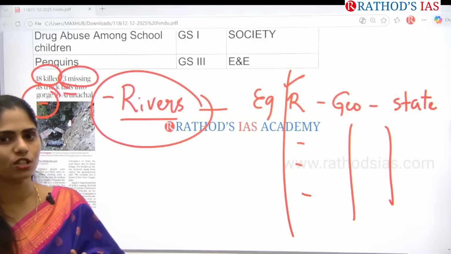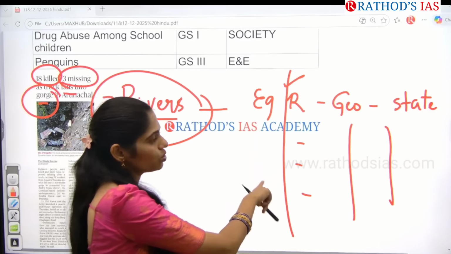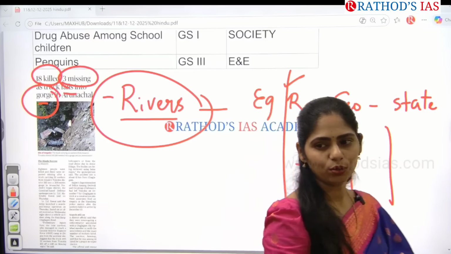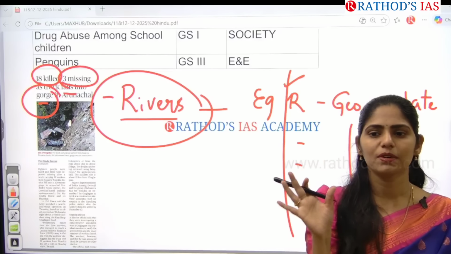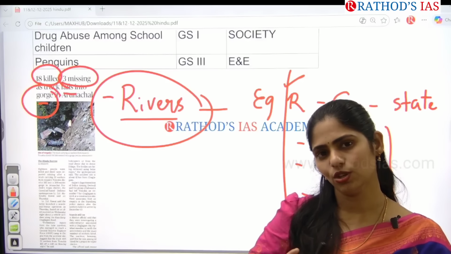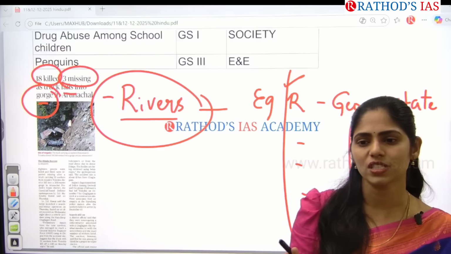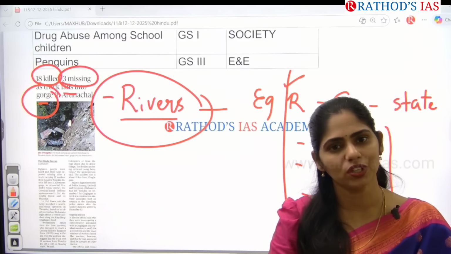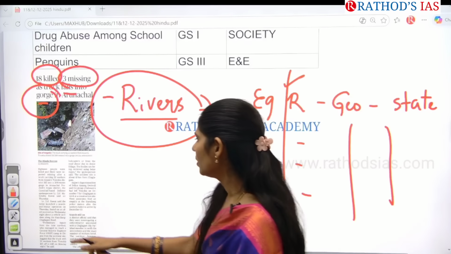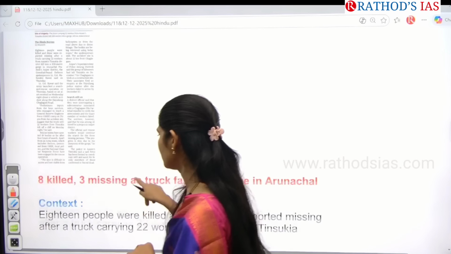So if UPSC wants to complicate the question, they will choose this kind of box format question. If they want to ask simple, they'll give you something like, consider the following statements regarding gorge. So in this way, you have to collect your notes from this current affairs and you have to do certain things extra. You have to work hard. Okay, and now let us see certain facts.